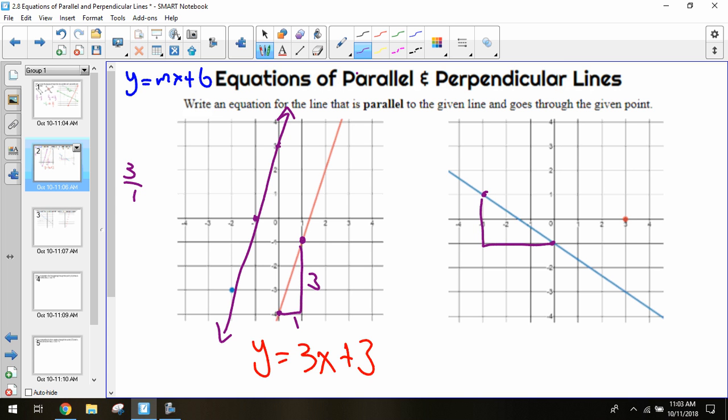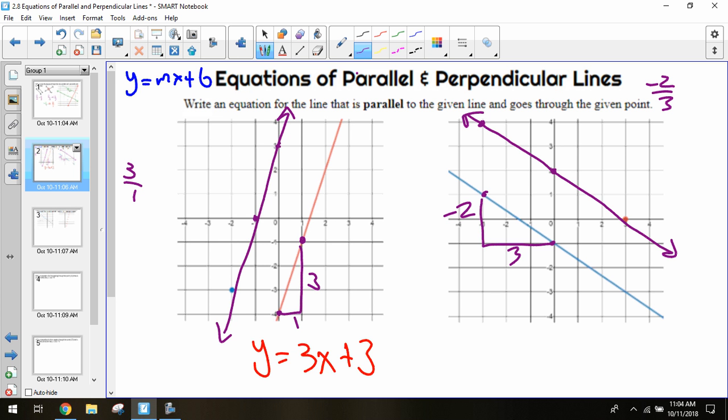If I look, I'm going down 2 and over 3, so negative 2 over 3 is my slope. Once again, I want to make a line that's parallel to this. Because it's parallel, I'm going to use that exact same slope, negative 2 over 3. From my point, I can go down 2 over 3, but that would take me off the graph, so I'm going to go backwards: up 2 and to the left 3. And this will be a new line. They look parallel to each other, so that's good. That's what I wanted.